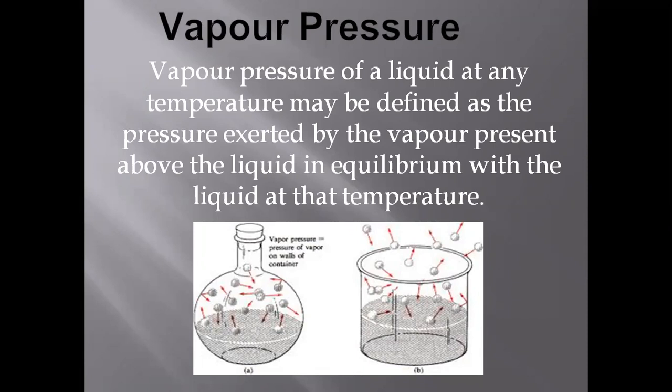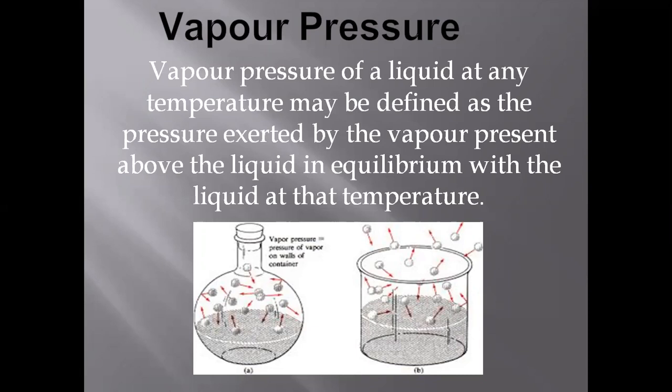So the pressure exerted by the vapors on the walls of the container, and on the lid through which we cover our system in which we are boiling our water, that pressure is known as the vapor pressure. So boiling is also of two types. First is open system, second one is closed system, okay.